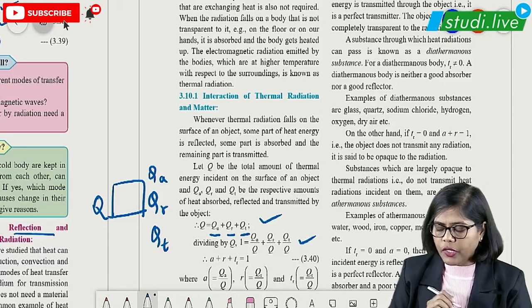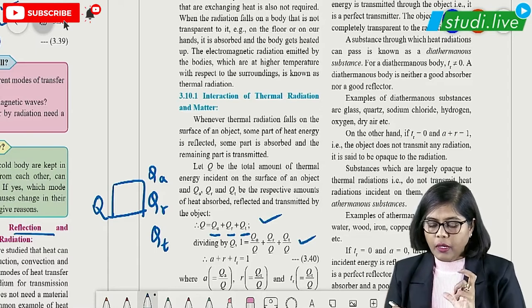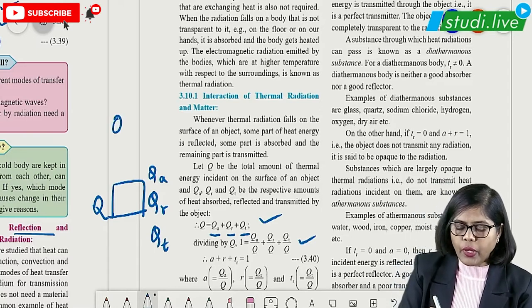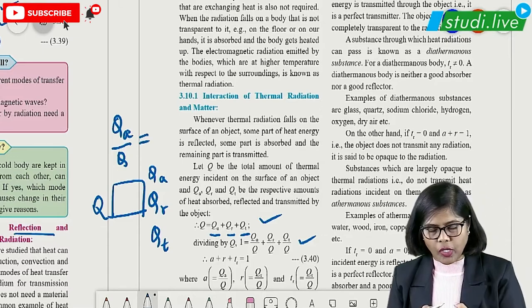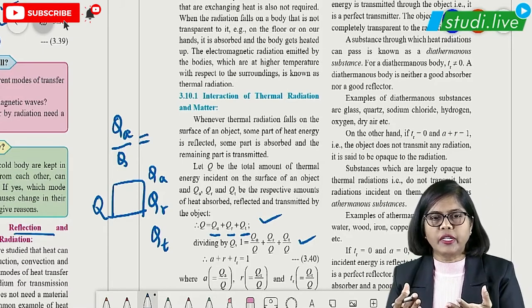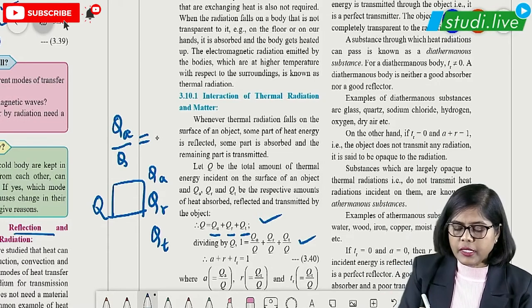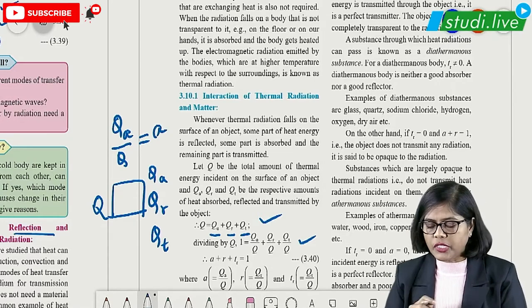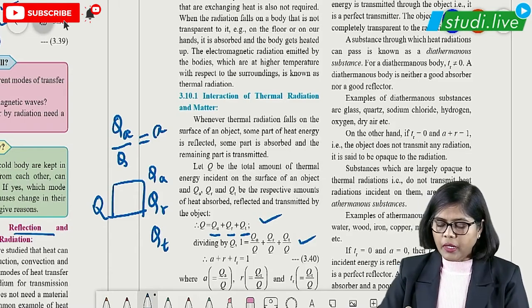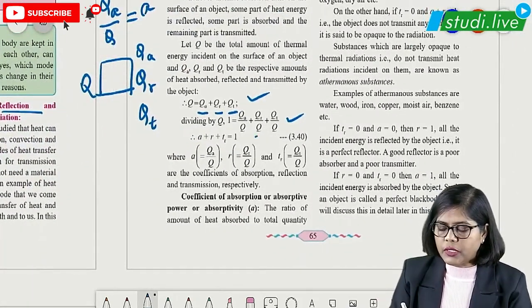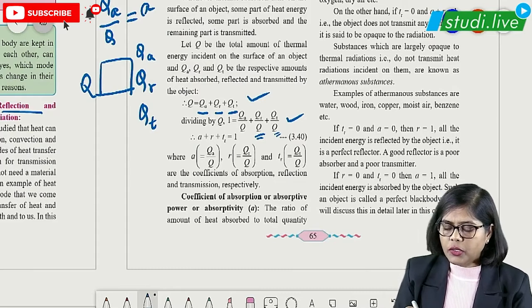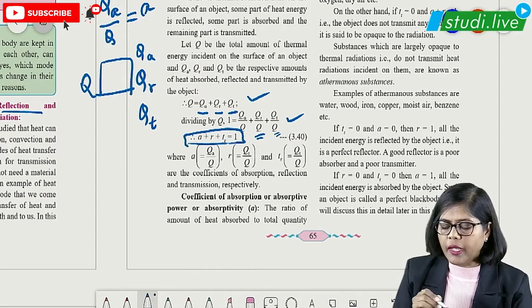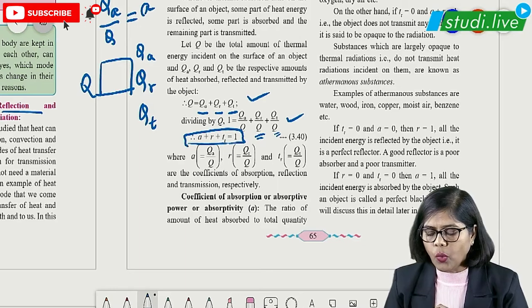Then dividing by Q, we got this value, right? But what is the meaning of QA upon Q? That is the amount of heat energy absorbed per unit total amount of heat energy which is incident on the body, shown by small a, that is coefficient of absorption. Similarly, we can have coefficient of reflection, and this is the coefficient of transmission, right? So understood the meaning of it? Here you are getting the formula as A plus R plus T is equal to 1.